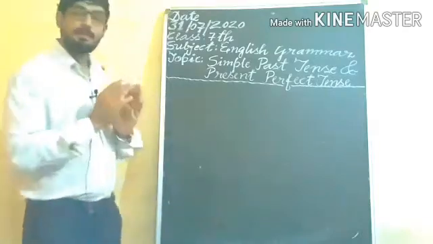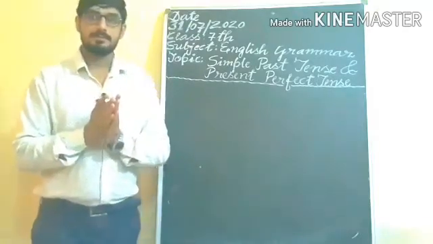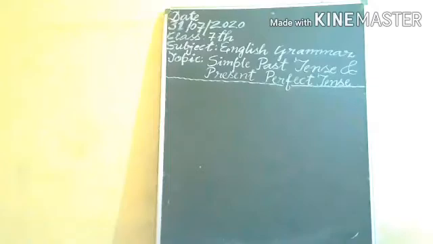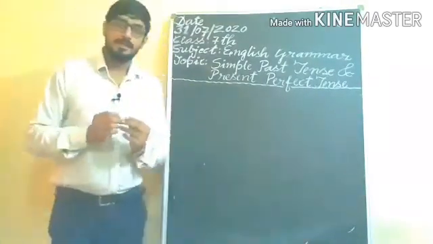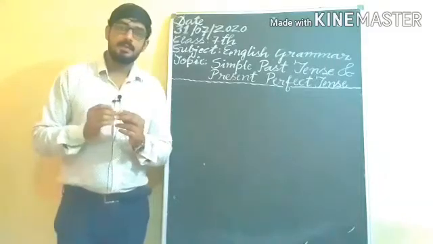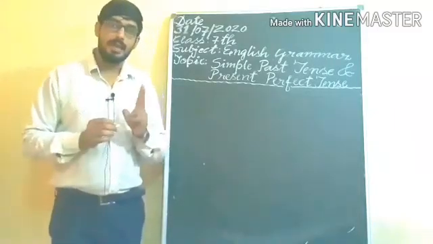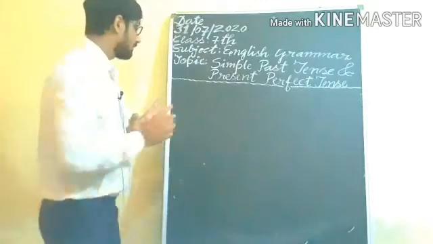In simple past tense, in positive sentence, we use main verb second form.